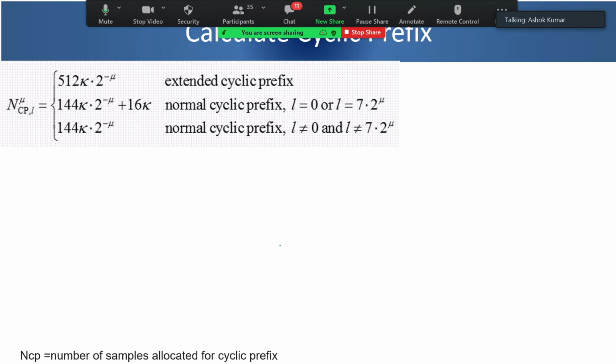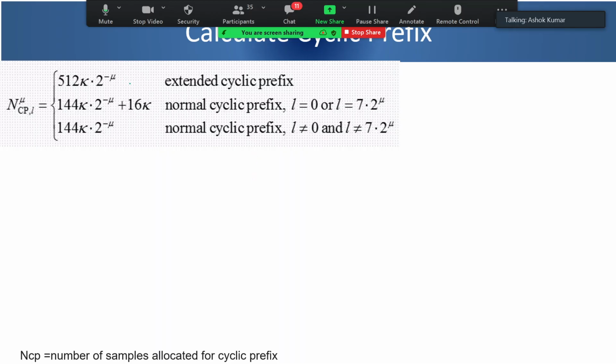So that's why there are three formulas. This NCP is basically how many samples will be there for the cyclic prefix. How many samples would be required for the cyclic prefix? If you multiply that by timing unit, you will get the cyclic prefix duration, right?